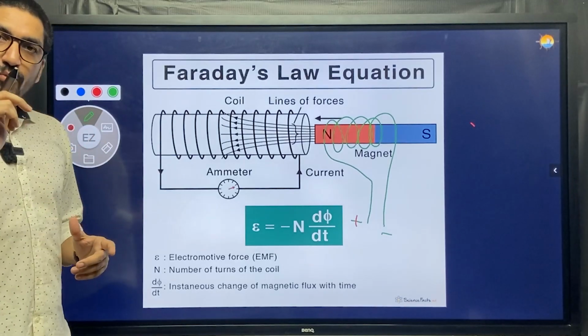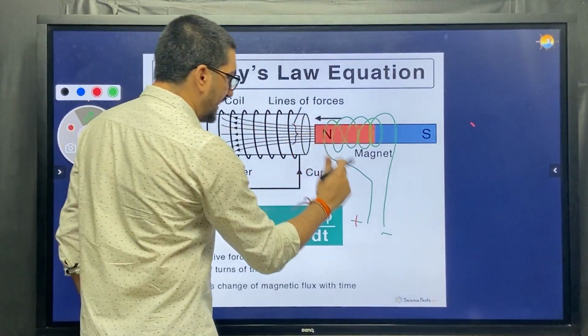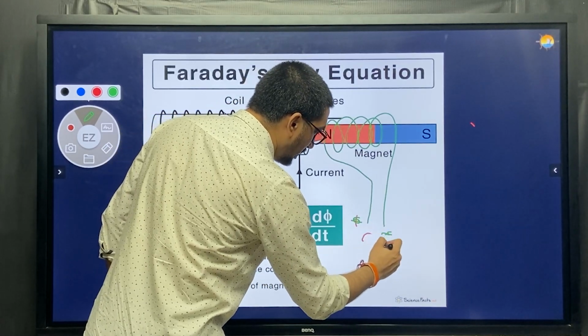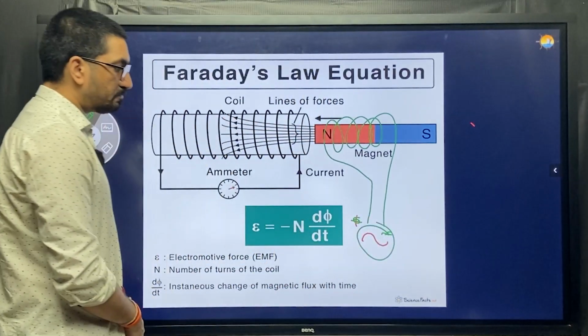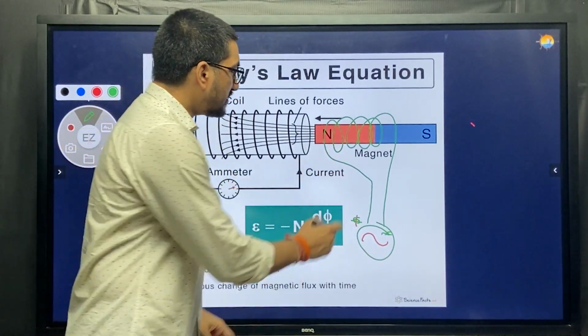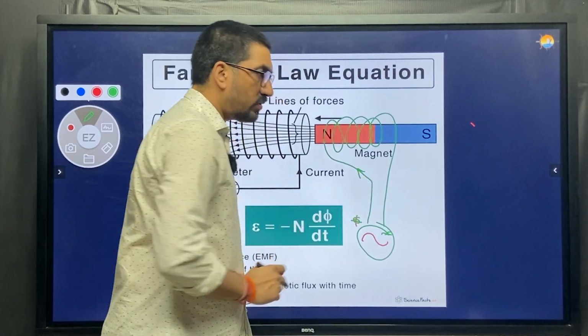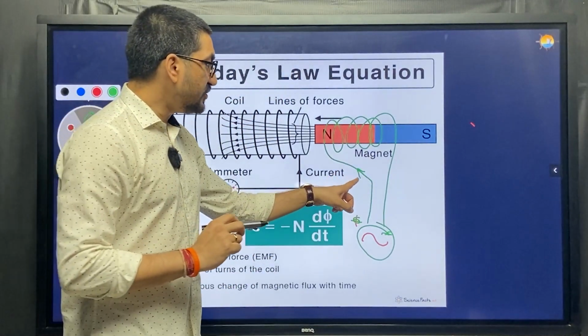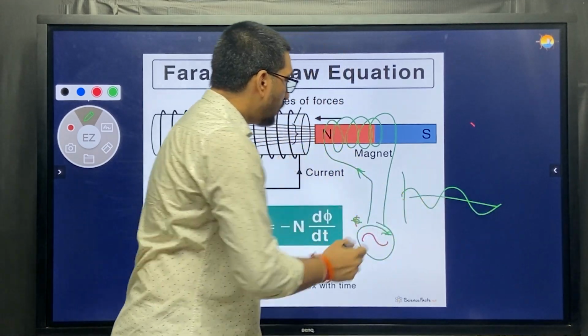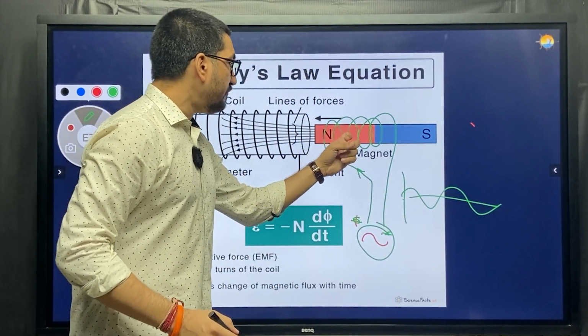Or I can do one more thing. Instead of DC, if I start giving AC here, see what happens. If I give AC here, what is the current in this line? Is it fixed? No. The current is changing like a sine wave. So when current is changing, who is producing field in this coil?